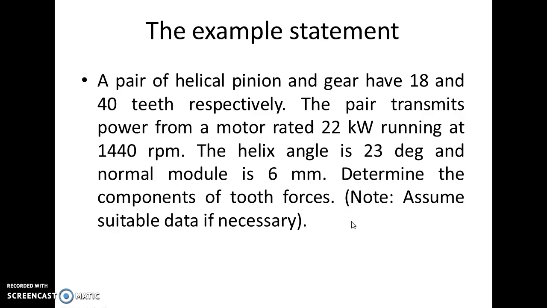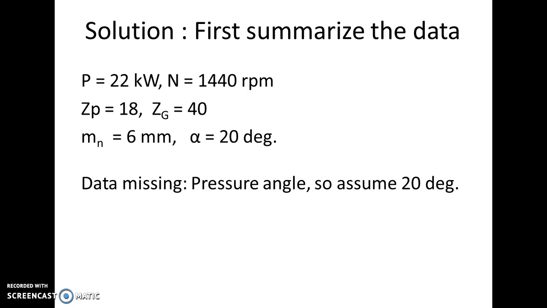Now think if there is any data which is missing here while we proceed. When we start solving this, remember, there are broadly two parts of the solution. First part is where we deal with the geometry and parameters of the helical gear so that we have the raw material ready for actually determining the components of forces. And the second part of the solution will be to actually determine the components of forces. So we summarize the data as a first thing.